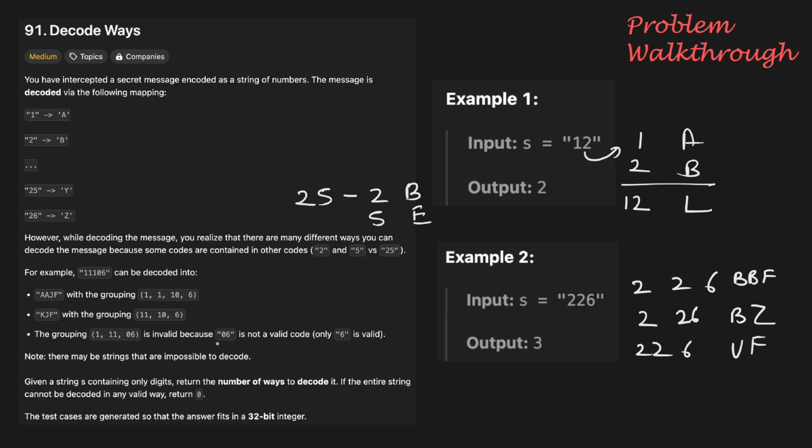And note that digits starting with 0 are invalid. For example, here when decoding the string 11106, at any point, if we have to decode the substring 06, that will result in an invalid code because in the mapping, none of the codes starts with 0. However, decoding a substring like 10 is okay. So when working on the solution, we have to be mindful of that.